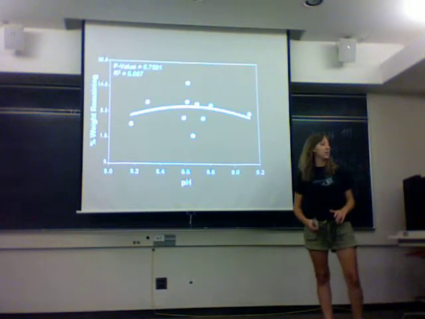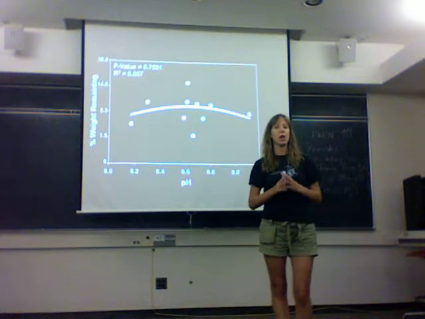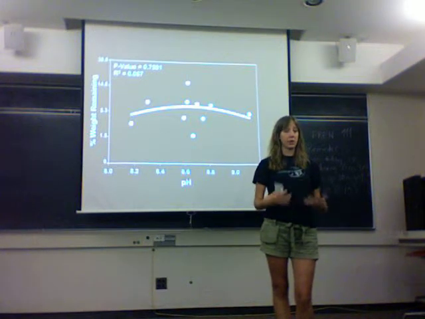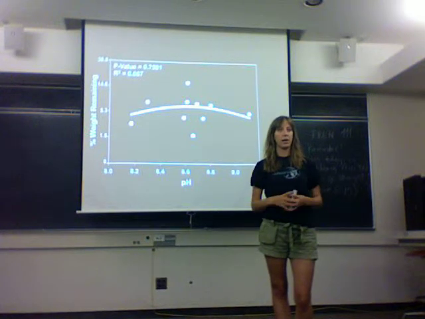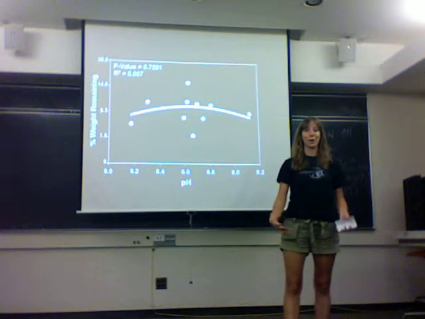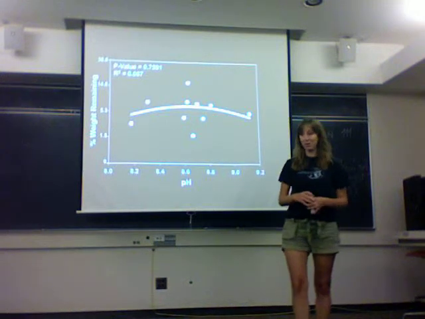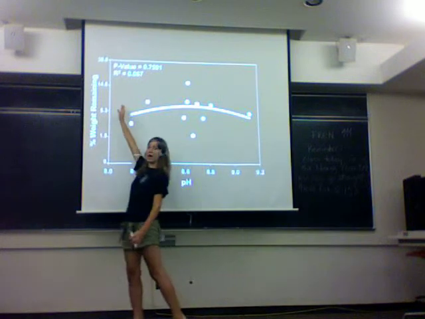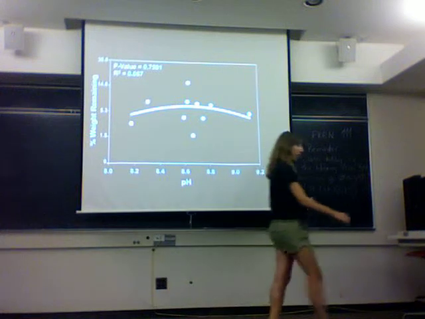Next, we looked at pH. Now, what we expected was that at a more moderate pH, there would be greater decomposition, since bacteria communities and invertebrate communities prefer a more moderate pH to live in, and therefore there would be more decomposition, or less carbon burial, at a more moderate pH. So what we expected was to see a relationship that looked something like that. However, we did not see that, nor did we see any significant relationship at all.